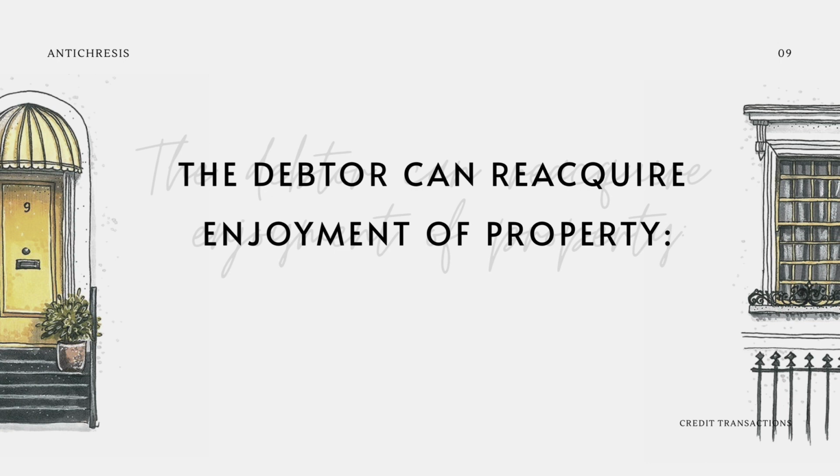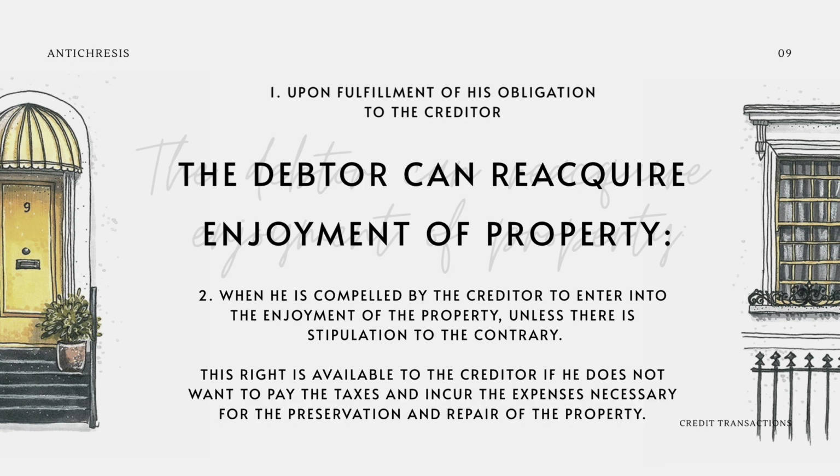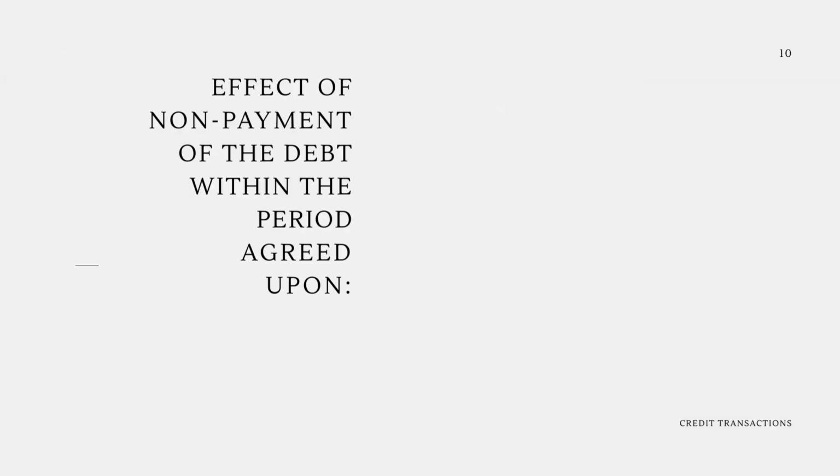The debtor can reacquire enjoyment of the property upon fulfillment of his obligation to the creditor, and when he is compelled by the creditor to enter into the enjoyment of the property unless there is stipulation to the contrary. This right is available to the creditor if he does not want to pay the taxes and incur the expenses necessary for the preservation and repair of the property.